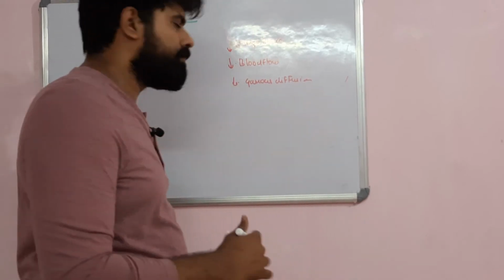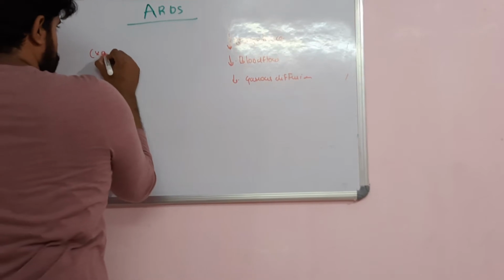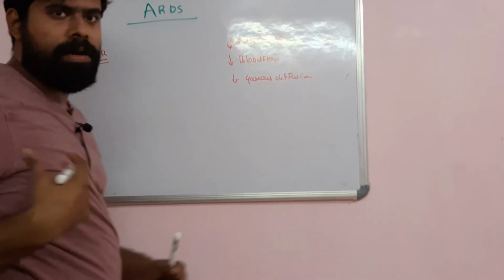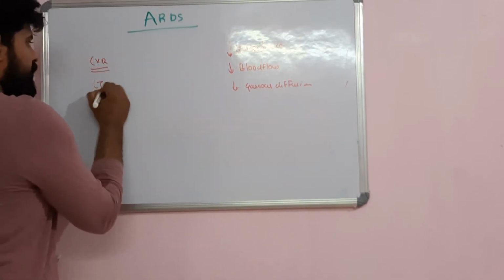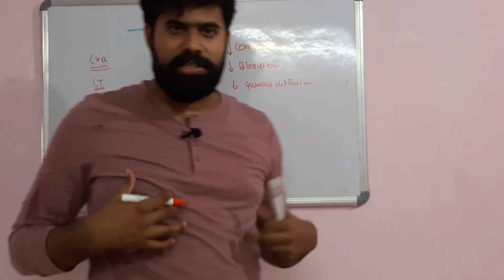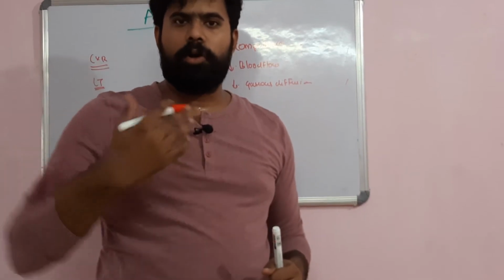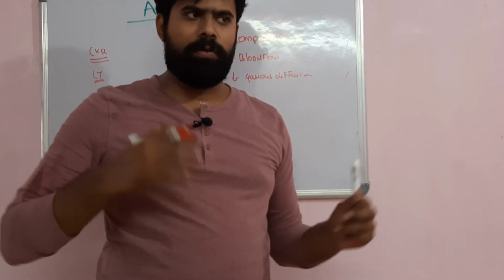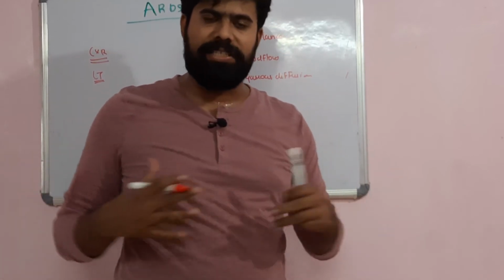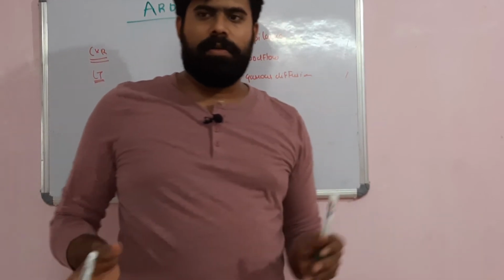Chest X-ray can show bilateral multiple opacities. Same thing will be seen in CT scan. CT scan will show bilateral diffuse opacities that are variable and heterogeneous. ARDS predominantly involves the dependent areas more, so it won't be a uniform involvement. There will be patchy infiltration. Some areas will be consolidated, some areas will be normal. So it will be variable.